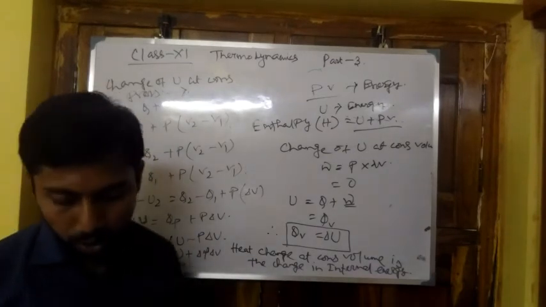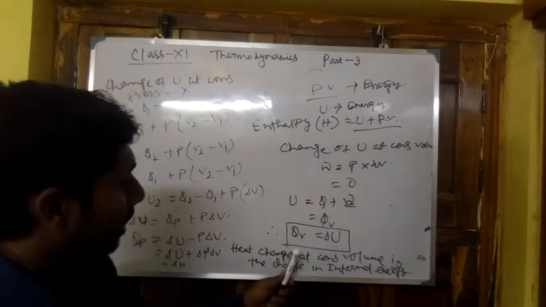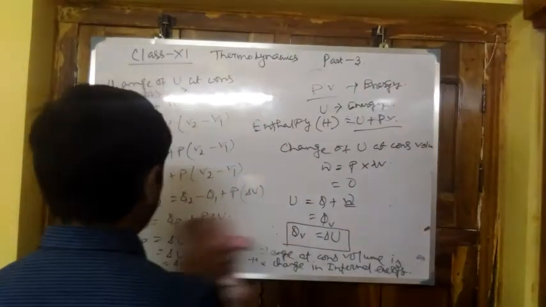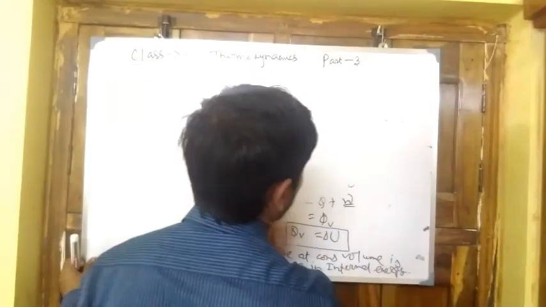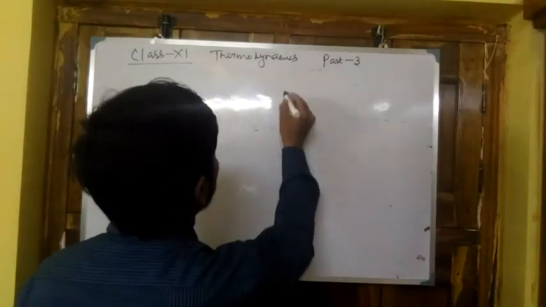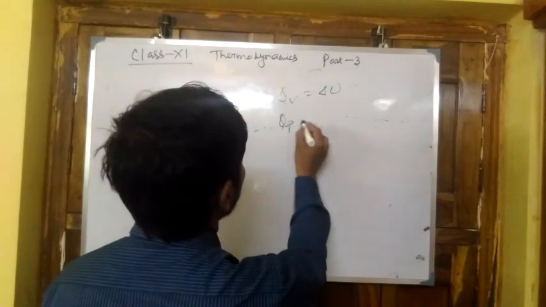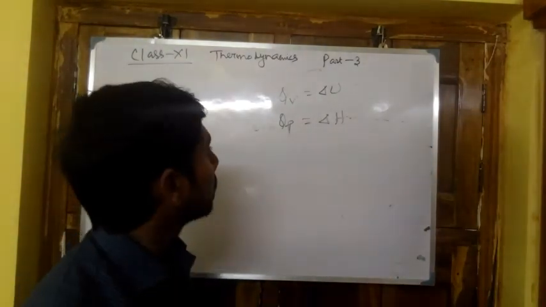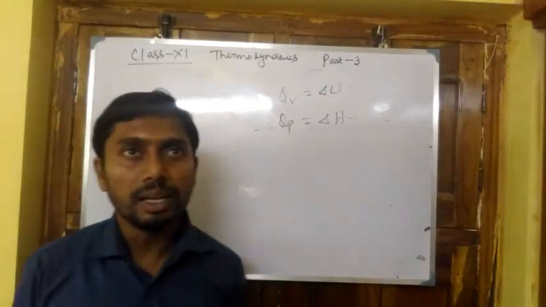So QP is equal to ΔH. QV equals ΔU and QP equals ΔH. These are the two important expressions: one is the change in internal energy and the other is the change in enthalpy.